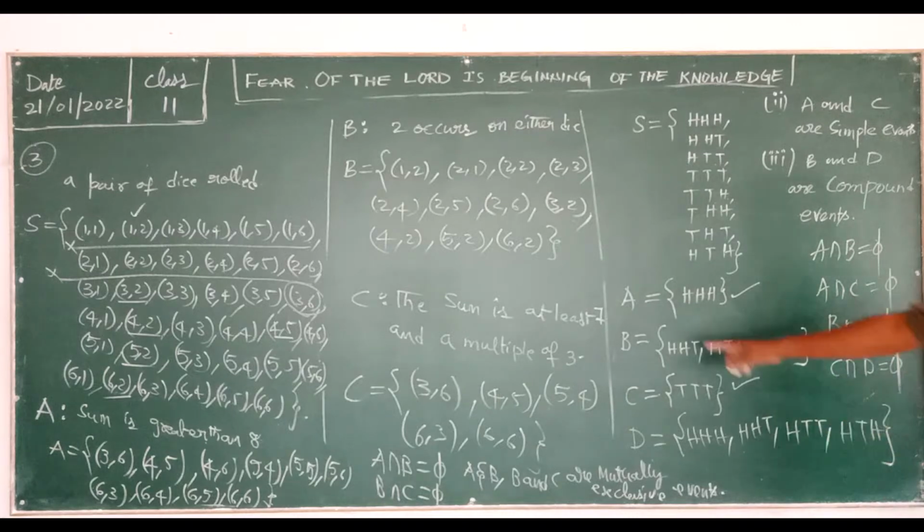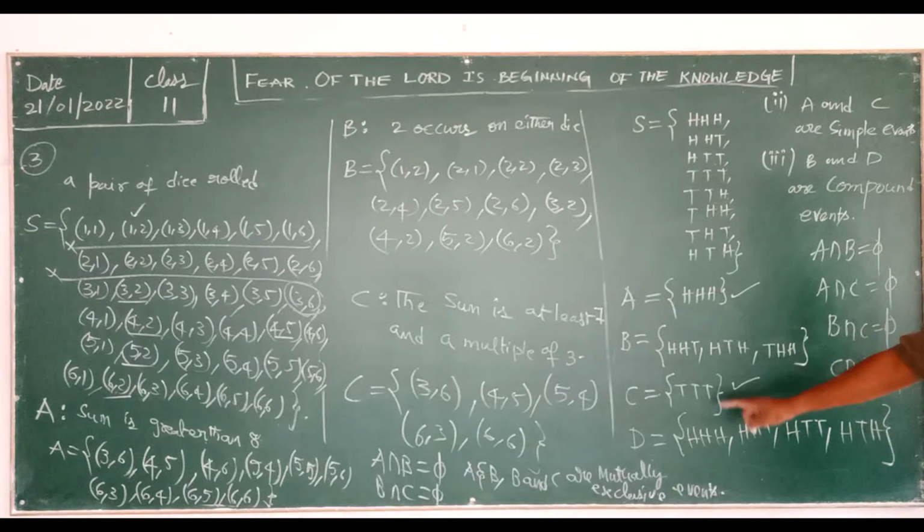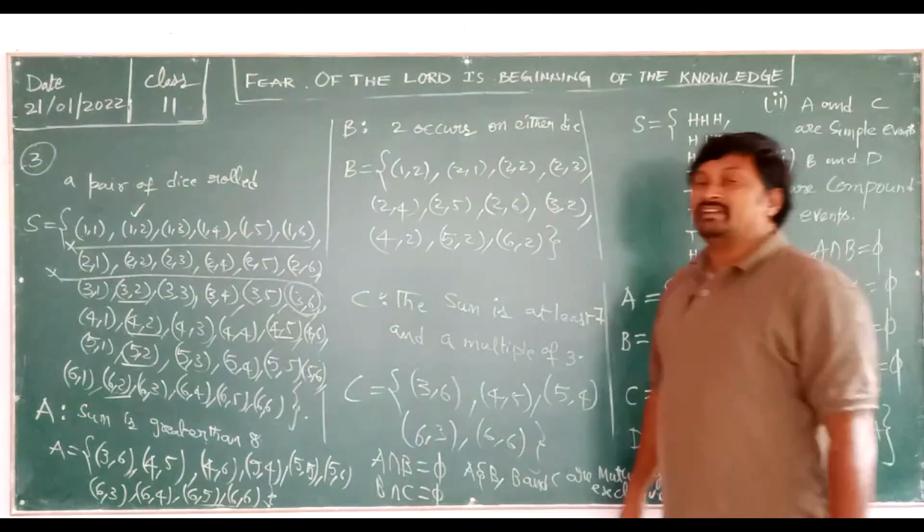If you want to check one, A and B: there is no triple H in B, so that is the null set. And then A and C, again null set. And then B and C, check both, you get null set. And C and D also, again null set. So A and B, A and C, B and C, C and D are mutually exclusive events.